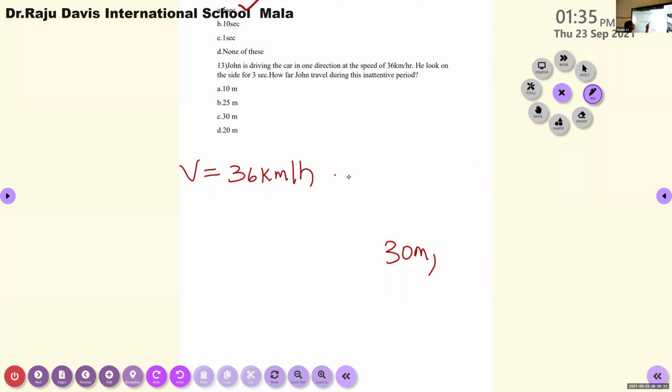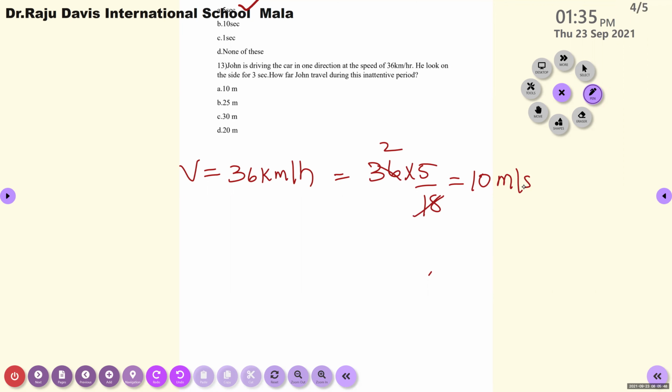That is equal to, convert it into meter per second, 36 into 5 by 18. That's 10 meter per second. Yes, it is 10 meter per second. And the time is 3 seconds. T is equal to 3 seconds. Then how can we calculate the distance? How far did John travel during this inattentive period?